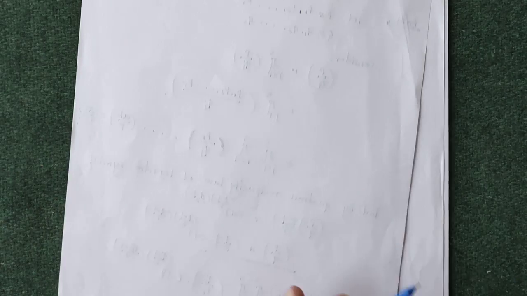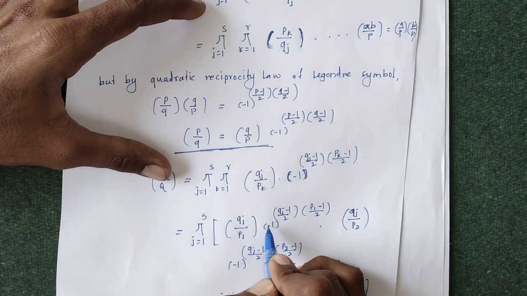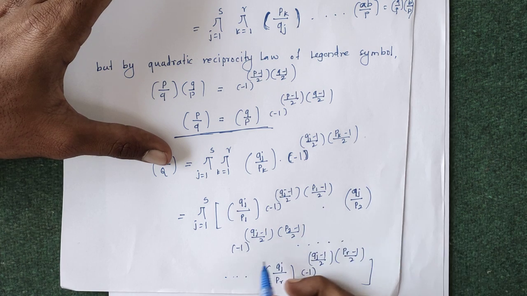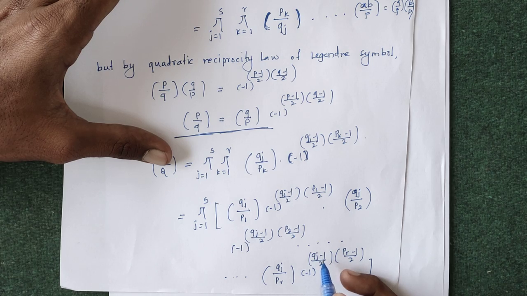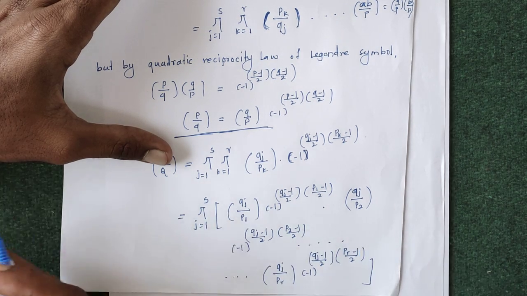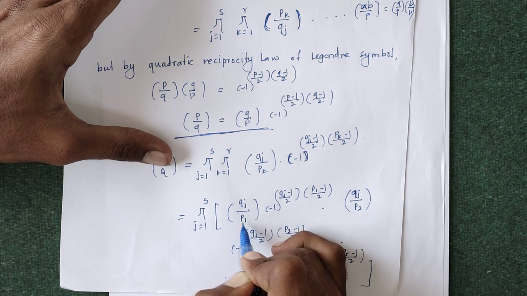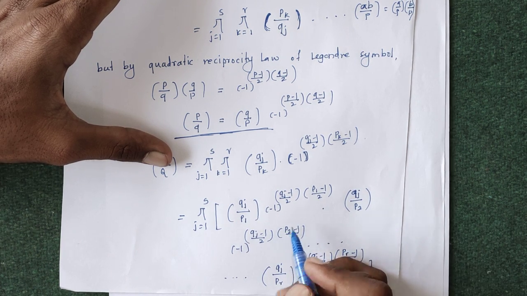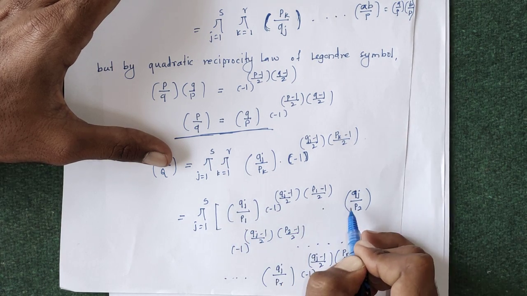Now in the next step, we can take minus 1 to the power Qj minus 1 by 2, which appears in every factor, as common. Taking this one side, we have the Legendre symbols of Qj by P1, Qj by P2, up to Qj by Pr. Using the multiplicative result of the Legendre symbol, this is just the Legendre symbol of Qj by P1 times P2 up to Pr.